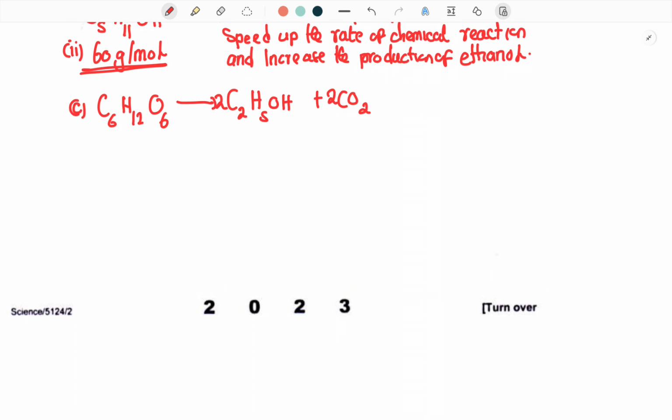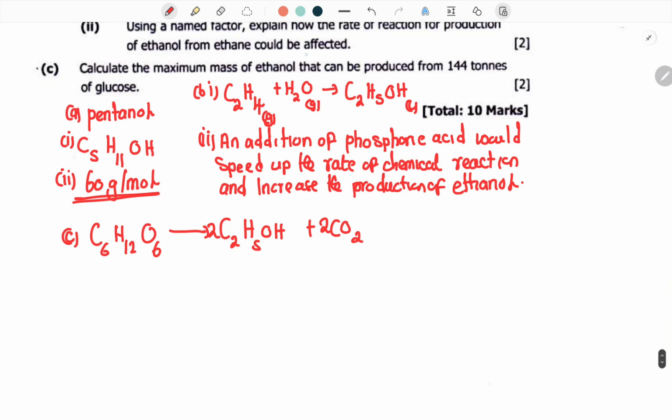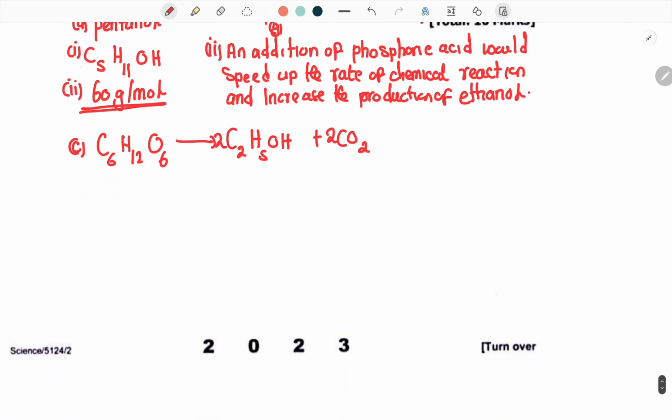Now that the equation is balanced, they want us to calculate the maximum mass of ethanol that can come out from 144 tons of glucose. So we're comparing ethanol to glucose. I'm going to get my glucose and compare it with ethanol. Now, when I do this, the only thing that I need to do is to find the molar mass of each compound.